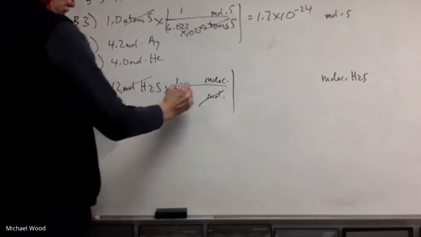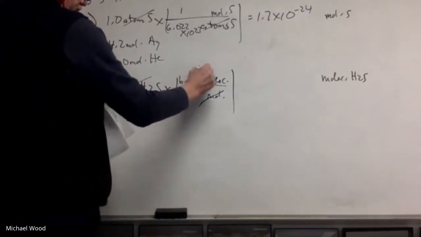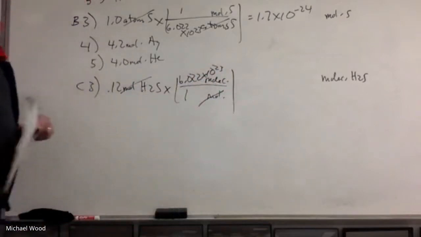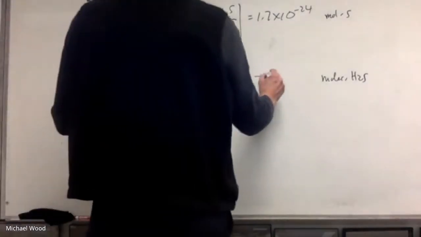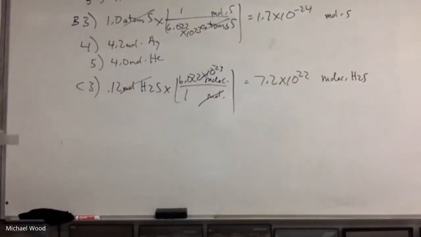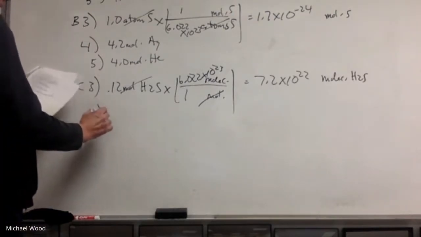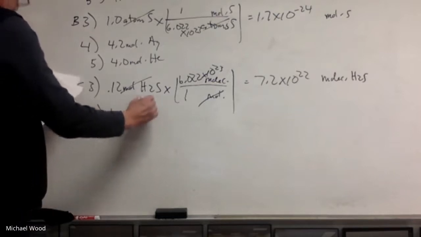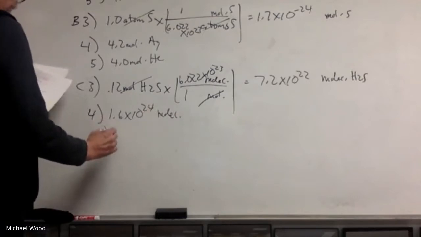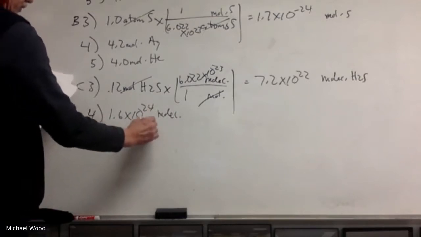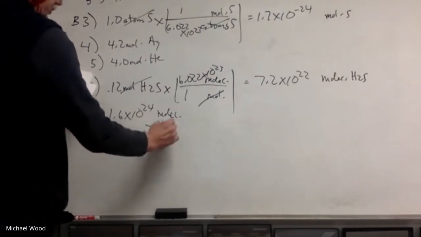Okay, now the numbers. The number that goes with moles is 1. The number that goes with molecules is Avogadro's number. Again, this would be a good thing to do on your calculator. So what I get is 7.2 times 10 to the 22nd. Okay, the answer to number 4 in that section is 1.6 times 10 to the 24th molecules. The answer to number 5 is 9.0 times 10 to the 24th molecules.